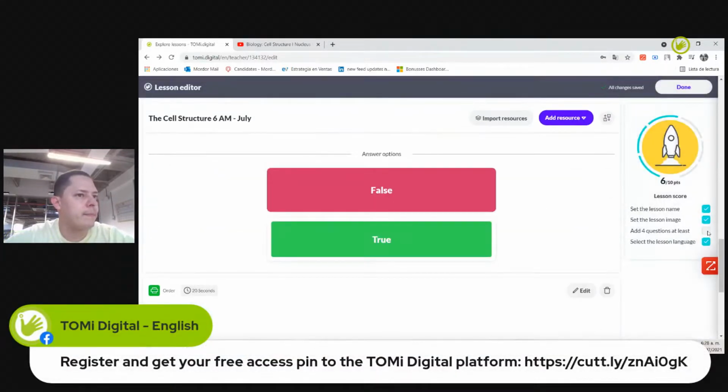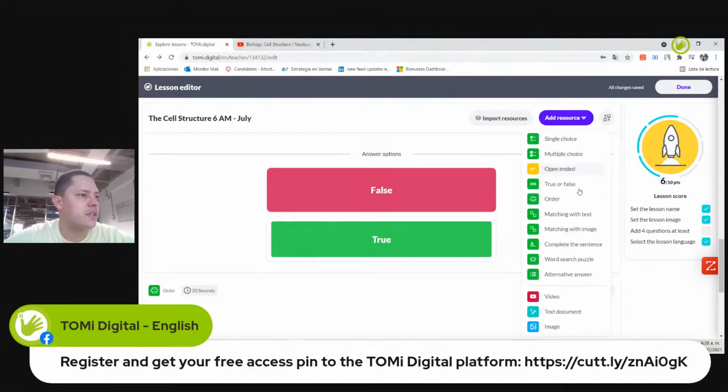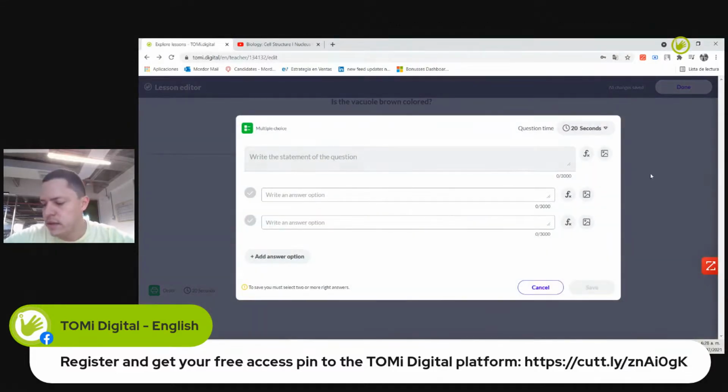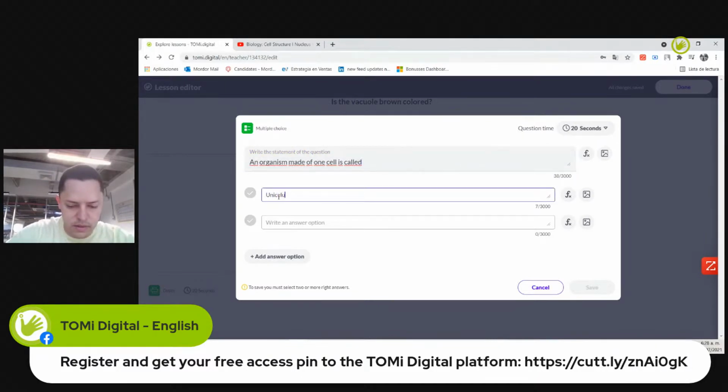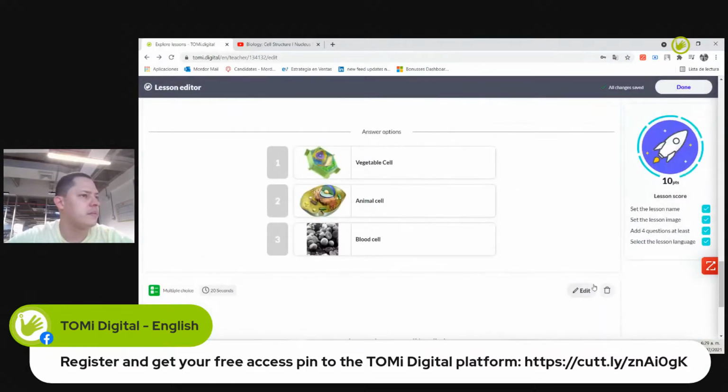So save. Perfect. I'm needing just, I think, an additional one. So the other question would be the multiple selection question in order to finish. Okay. Perfect. So the question would be: an organism made of one cell, is it unicellular or multicellular? Perfect. The right one would be of one cell, unicellular, and save. Perfect. So I already have all my questions.